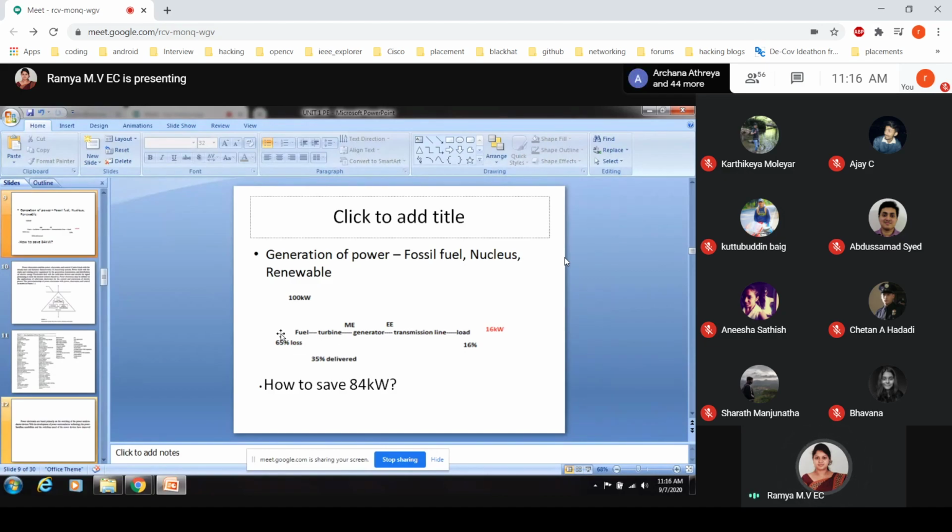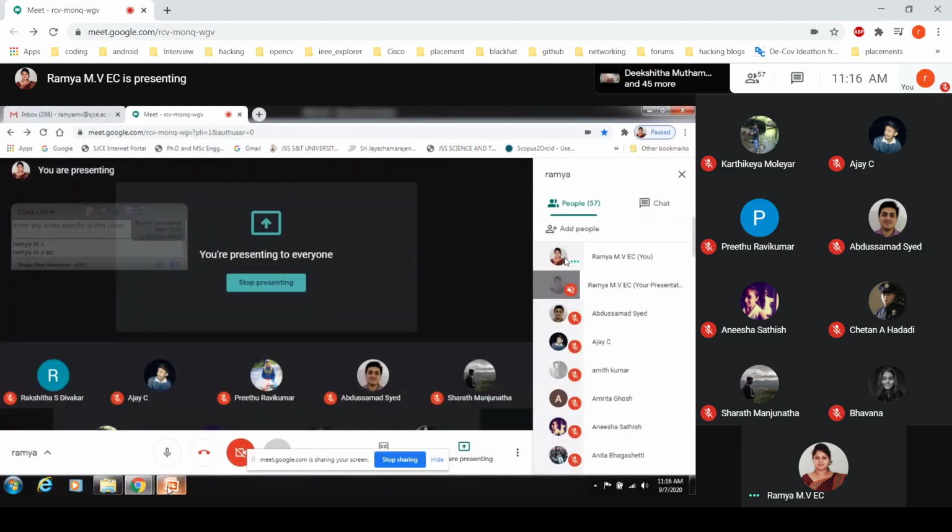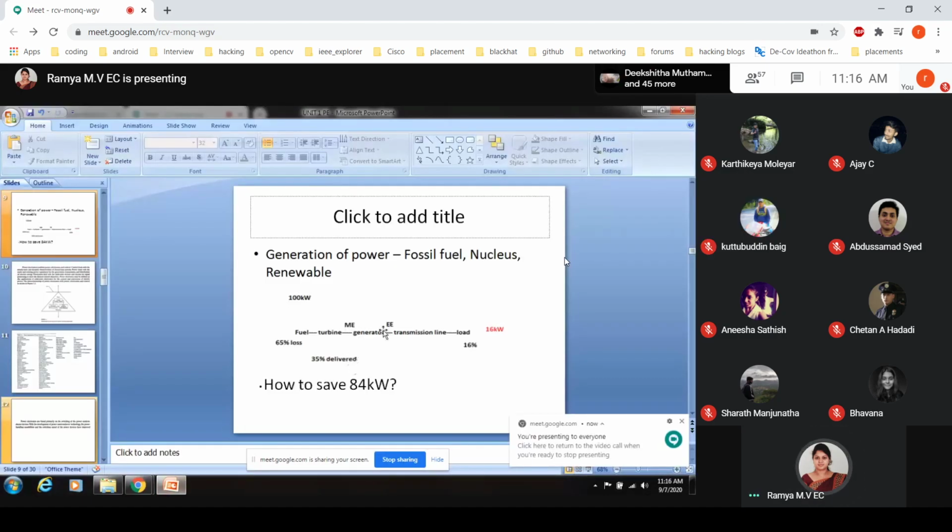So the meaning is only 35% will be delivered from the turbine to the generator.